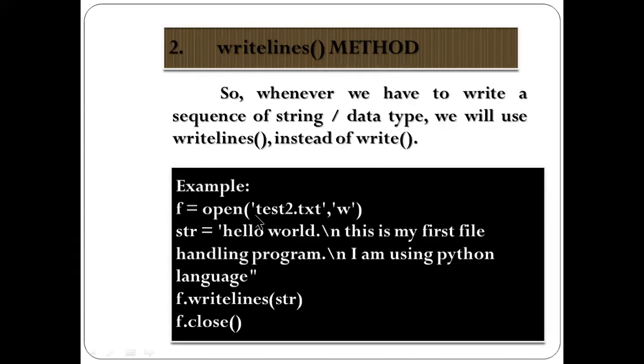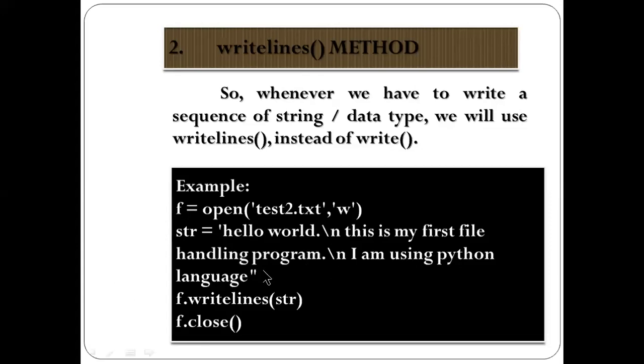f equals open. This is a file name, test2.txt, in write mode. str equals... what is str? This is a variable, this is an object. Hello world, \n, I have written here. This is my first file data handling.